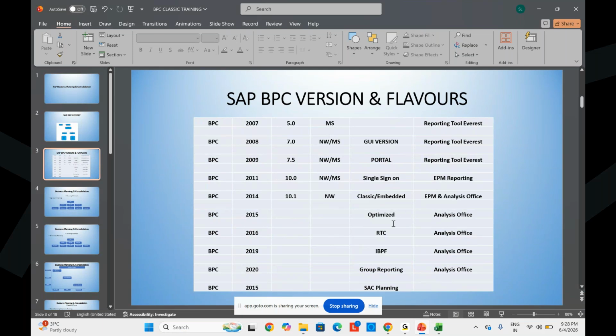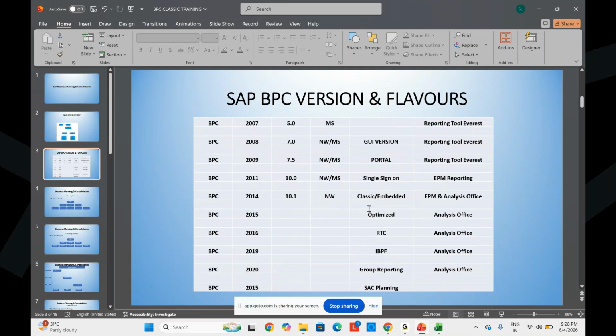So many limitations are there. Then IBPF, still so many limitations are there. Customer not satisfied. Now SSC planning is there. They are also using SSC, but it is a cloud version. This is very expensive. So some customers are using SSC planning. Some customers are using the BPC Classic version.